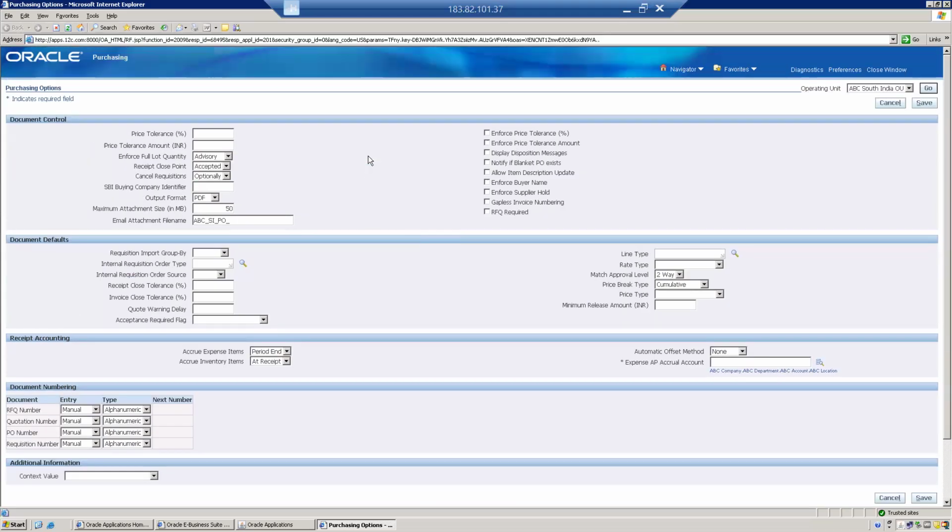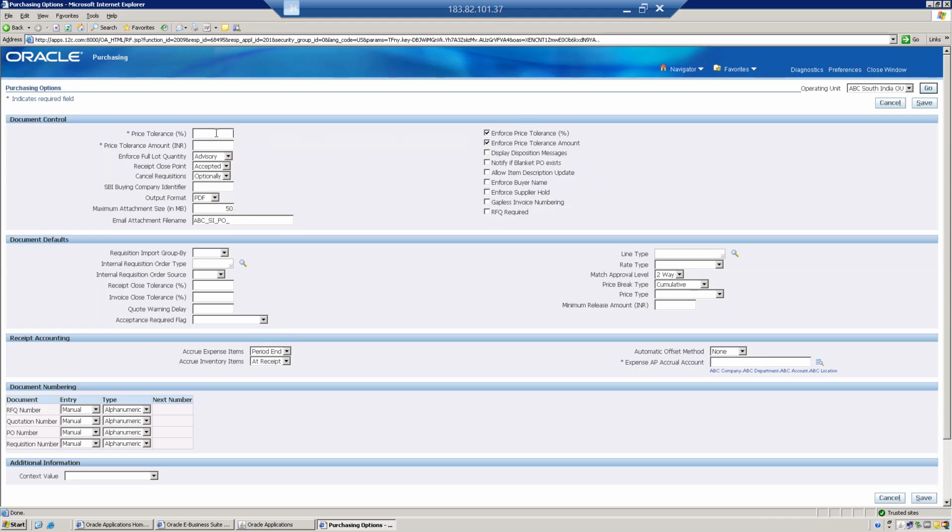So up to here. Then next, enforce price tolerance. Okay, enforce price tolerance. If you want to use these two, you just enable these two, and set the tolerance percentage here. Enable this to set the tolerance percentage. That's it. Okay. Price tolerance, if you want to use it, you enable this and you set this here.